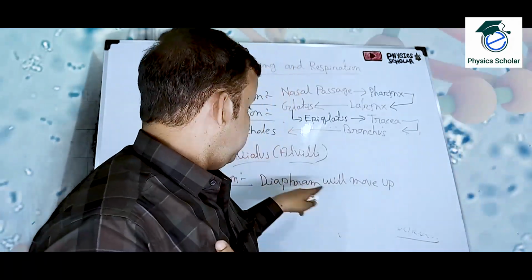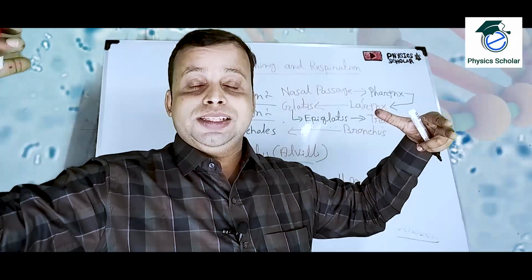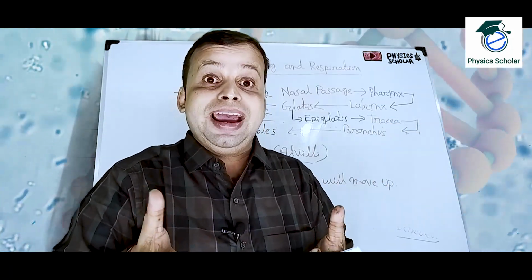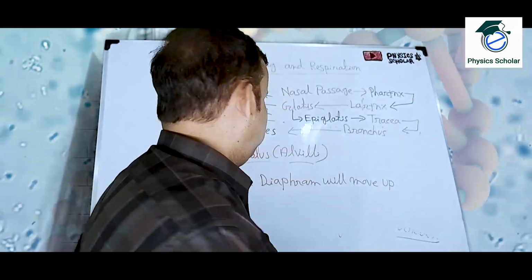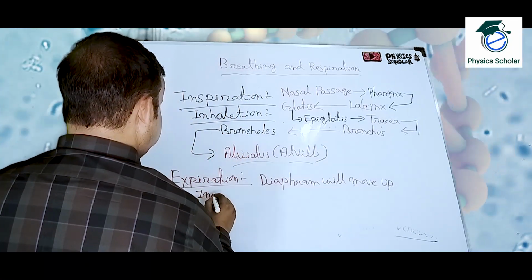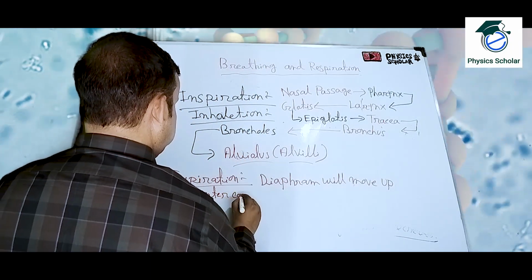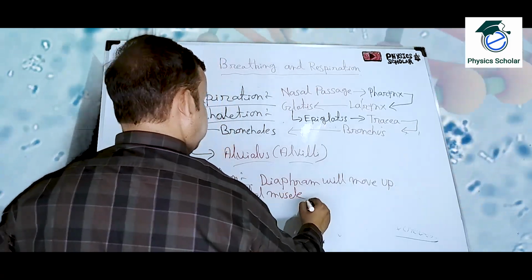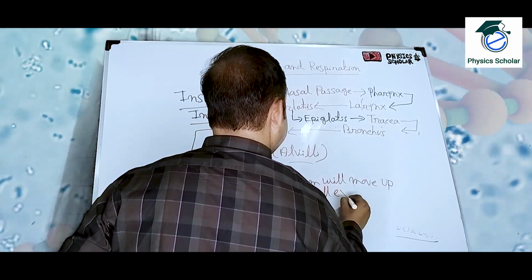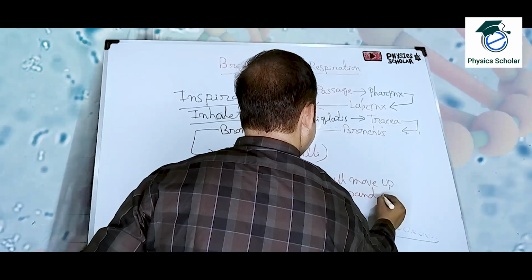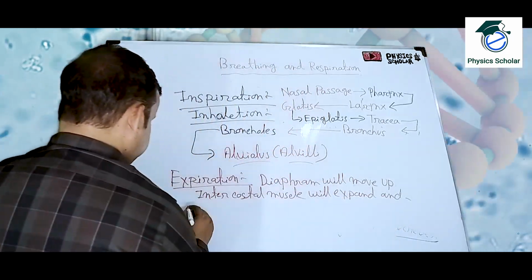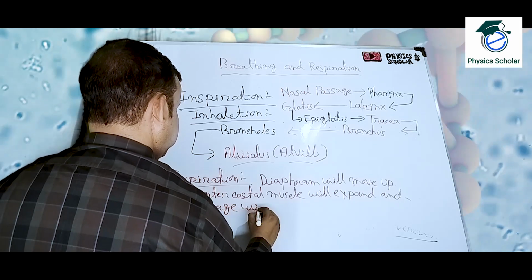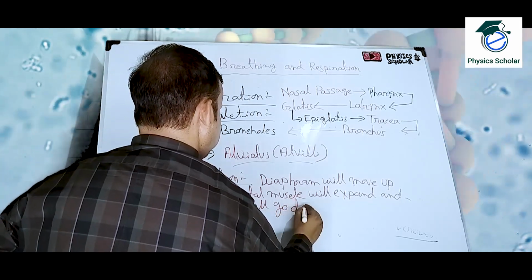The rib cage that was expanded outside, now the intercostal muscles will relax and the rib cage will go down.